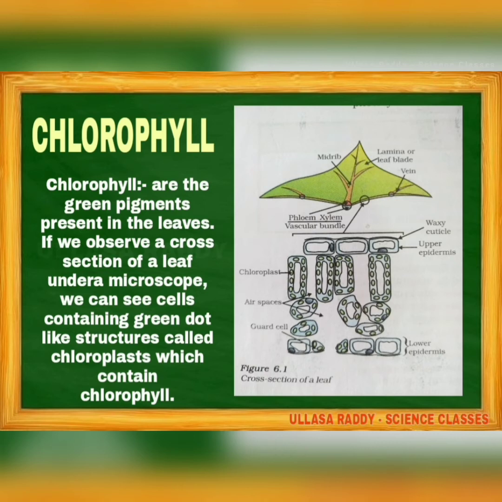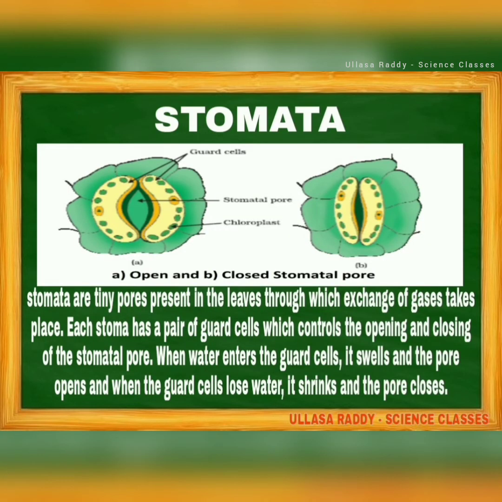Then let us know what is meant by chlorophyll. Chlorophyll is the green pigment present in the leaves. If we observe a thin cross section of a leaf under a microscope, we can see cells containing green dot-like structures called chloroplasts, which contain chlorophyll. So this is the diagram. The small dot-like structures present are nothing but the chloroplasts. The chloroplasts are very helpful in the photosynthesis process to prepare the food.